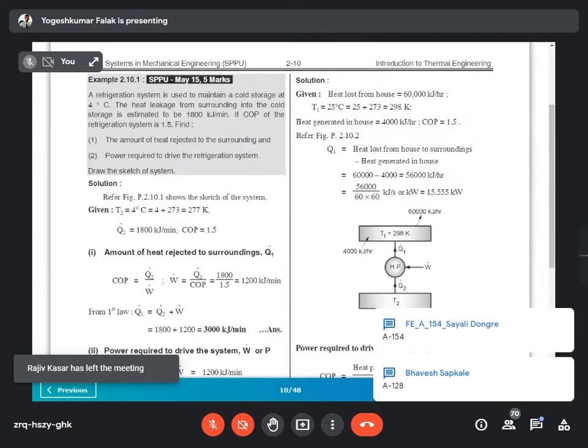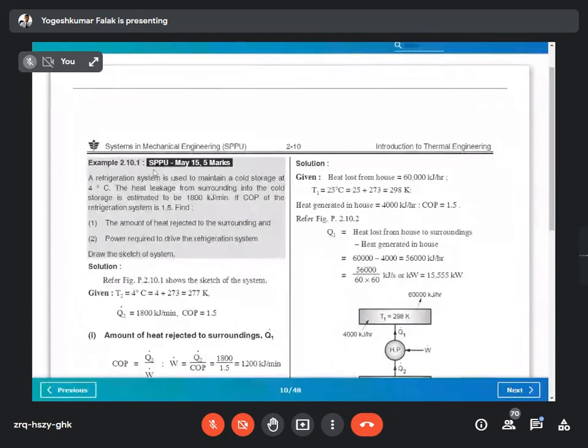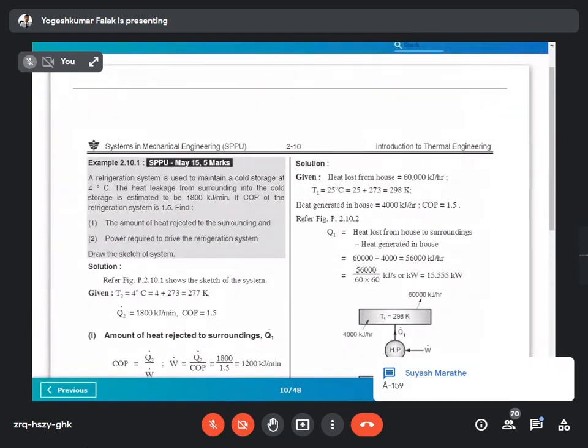It is included as a 5 marks numerical. In each numerical, you need to draw the sketch of the system. According to the wording, whether refrigeration, heat pump or heat engine is given, you draw the diagram of it. So first write down this numerical. Once you have written it in your notebook, let me know so we can go for the solution.